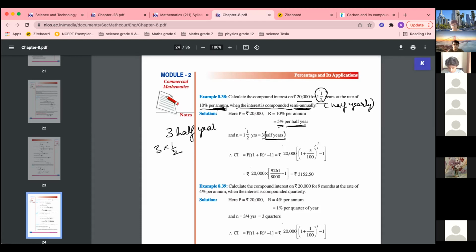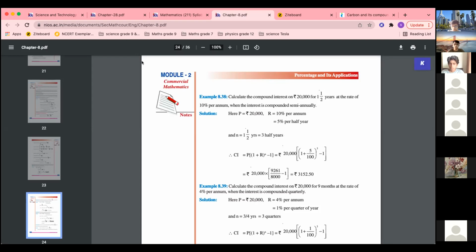So time should also be in terms of half years. So time is 3, not 3 by 2. Okay, because 3 into 1 by 2 compounded semi annually hai for 6 months. So 3 ho gaya minus 1, use the same formula and then find the value. Okay, is this clear question?